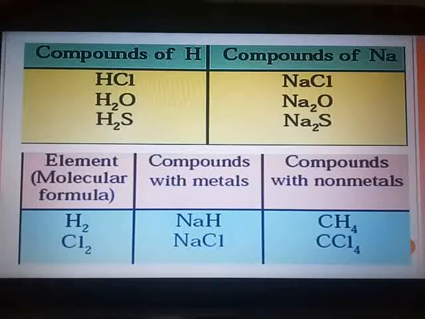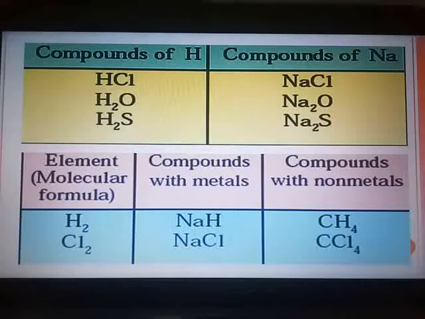After some of the limitations which were found in Mendeleev's periodic table under the heading of demerits, the next scientist to come ahead with his discovery was Henry Moseley in the year 1913 AD.